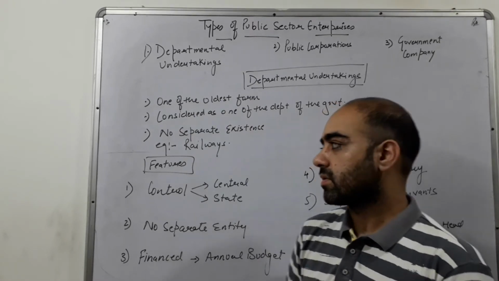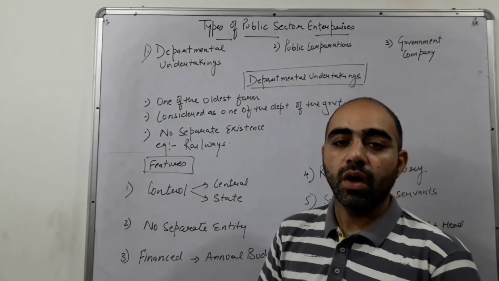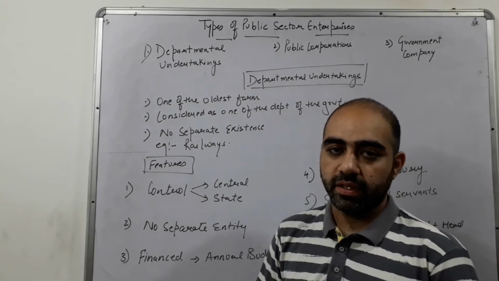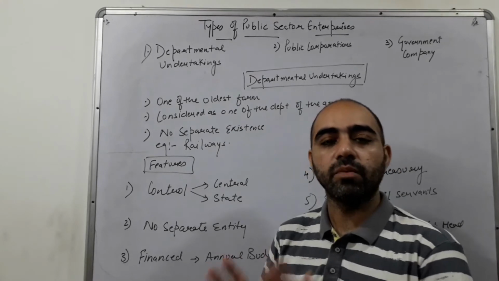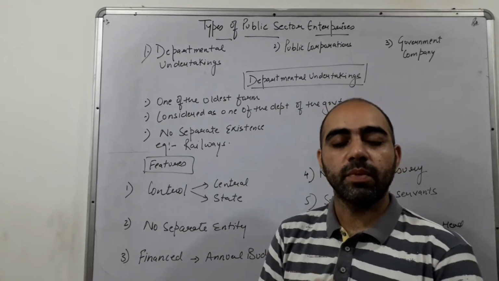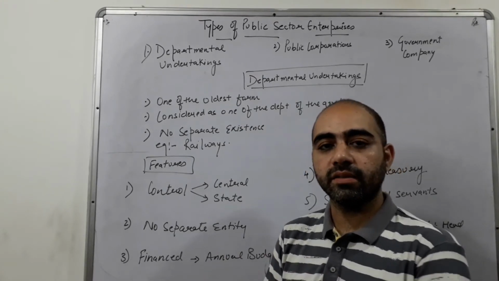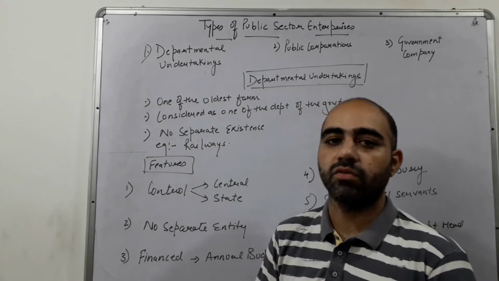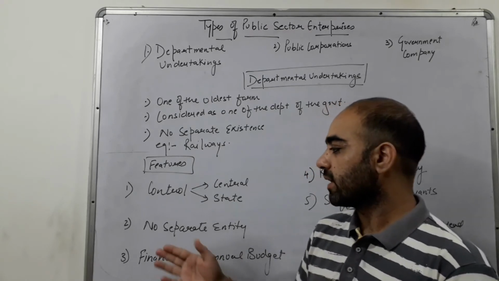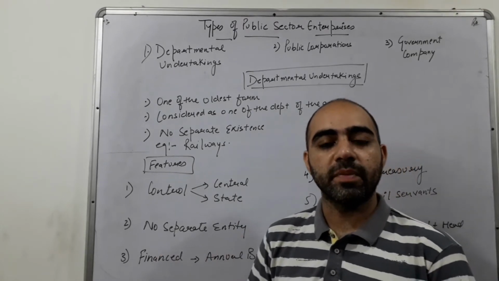Now coming to the features, point number one is control. Who controls all these departments? It is centrally controlled by the central ministers or by the state, which means the particular department, depending on which area it belongs to, is handled by the state as well as controlled centrally. The second feature is no separate entity.